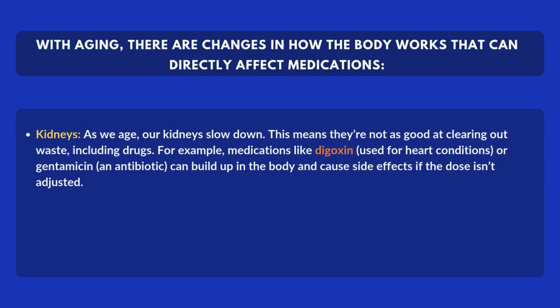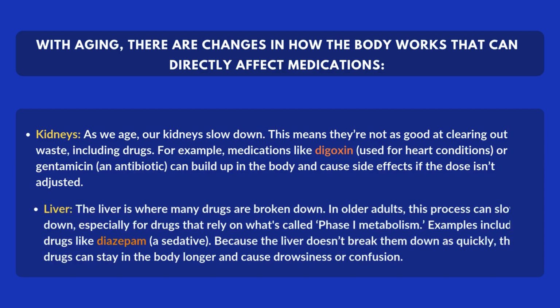For example, medications like digoxin, used for heart conditions, or gentamicin, an antibiotic, can build up in the body and cause side effects if the dose isn't adjusted. Liver. The liver is where many drugs are broken down. In older adults, this process can slow down, especially for drugs that rely on what's called phase I metabolism. Examples include drugs like diazepam, a sedative.